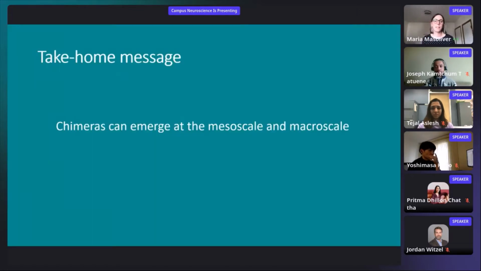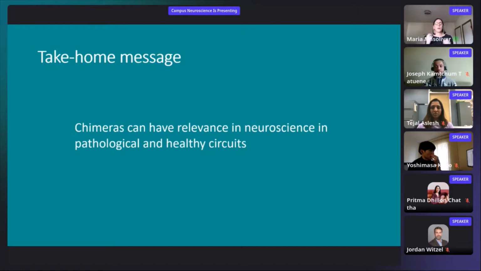Next slide. So as a take-home message, chimeras can emerge at the mesoscale and macroscale. Next slide. Which leads us to think that chimeras can have relevance in neuroscience, in pathological and healthy circuits.